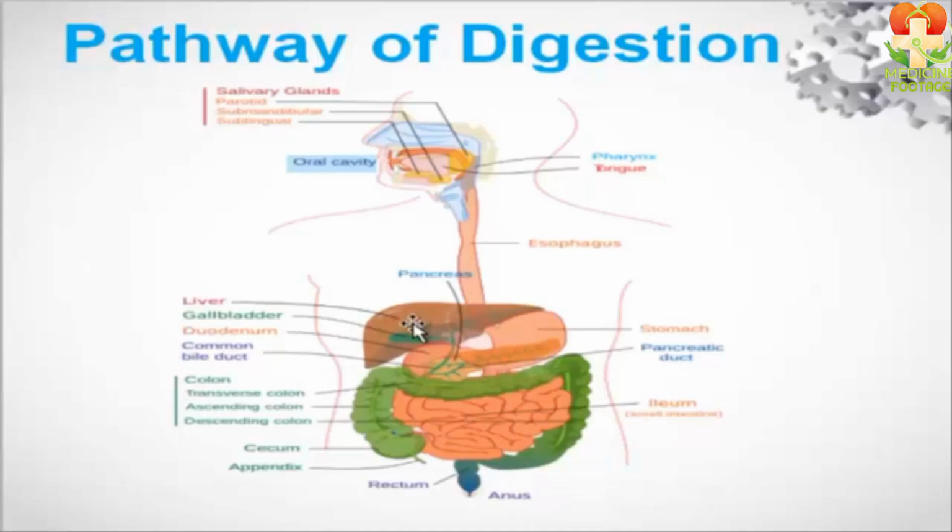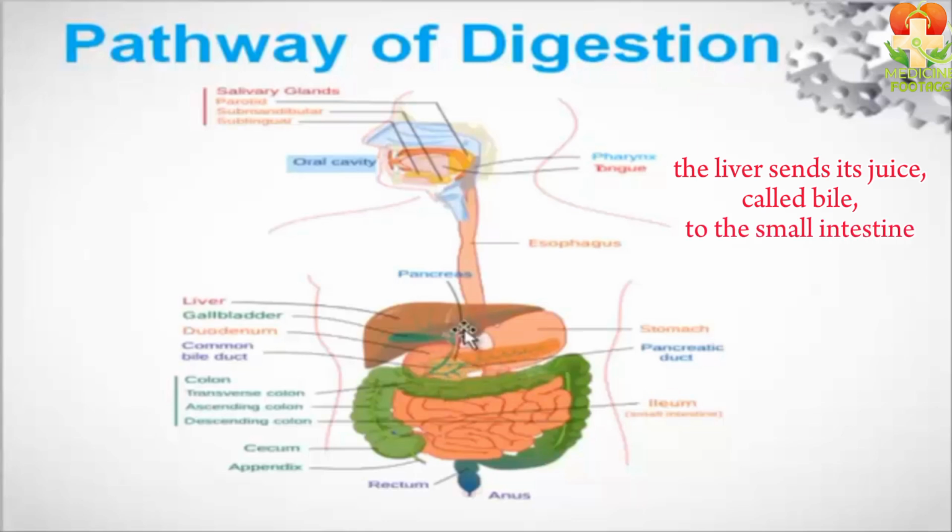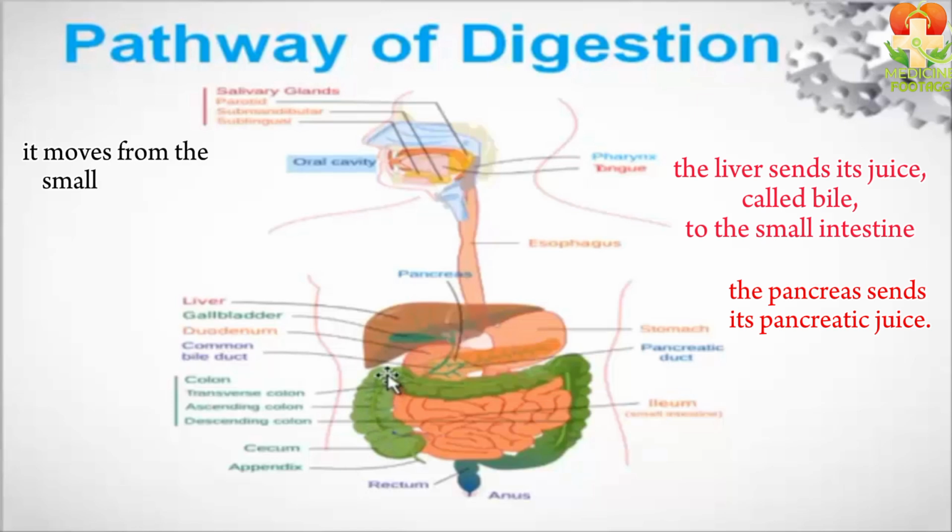They both send digestive enzymes to further digest food. The liver sends its juice, called bile, to the small intestines, and similarly, the pancreas sends its pancreatic juice. Both of these juices reach the small intestines and further digest the food. After the food is digested, it moves from the small intestines to the large intestines.